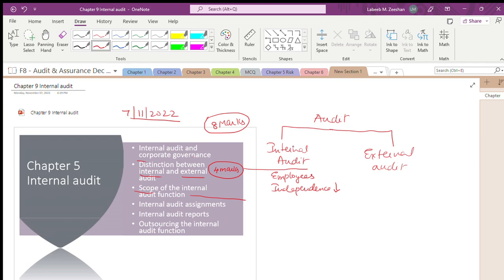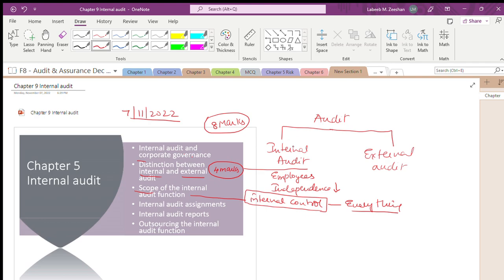We have a very general understanding that internal audit will talk about only internal controls. No, internal audit will do everything. There is nothing like you are not doing this, you are not doing that. Every other activity that's happening, internal audit is part of the system as such.